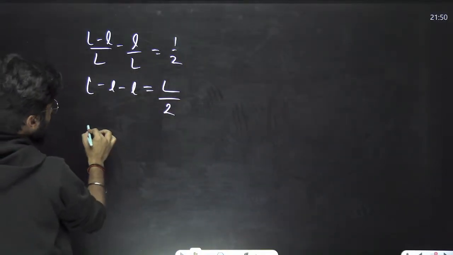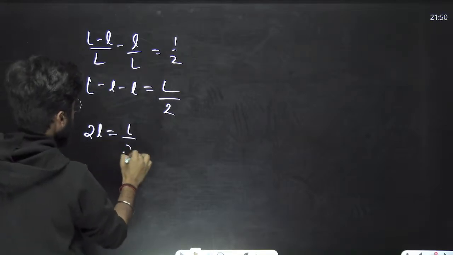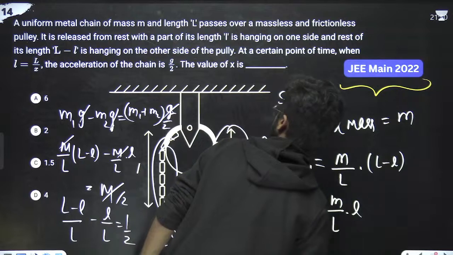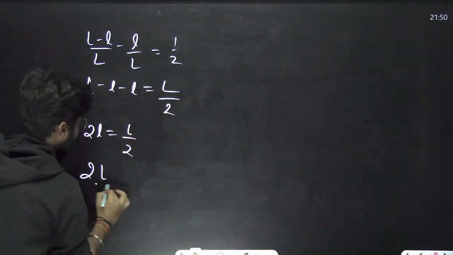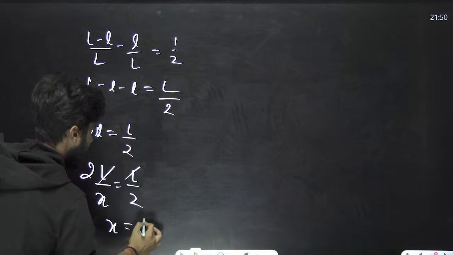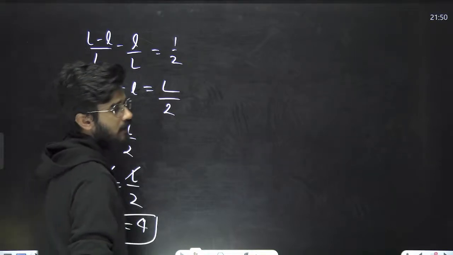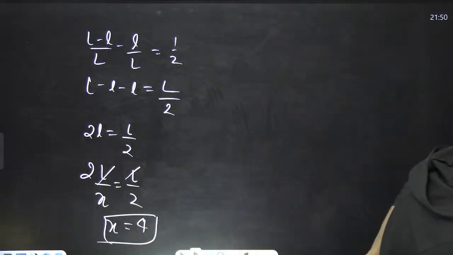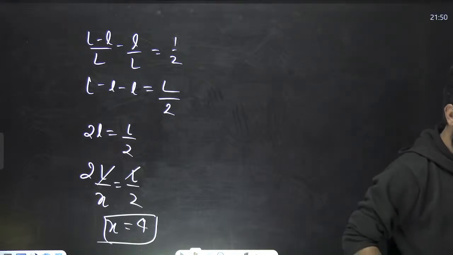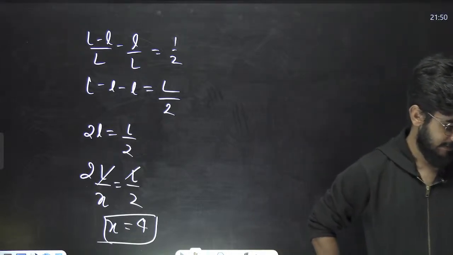So what we can write from here is that 2l is equal to L by 2. And we know that small l is given by capital L by x. So 2 into capital L by x is equal to L by 2. L got cancelled. From here x is 4. Now it is correct. Yeah, this was a silly mistake. Exactly, correct. Yes, it is correct.